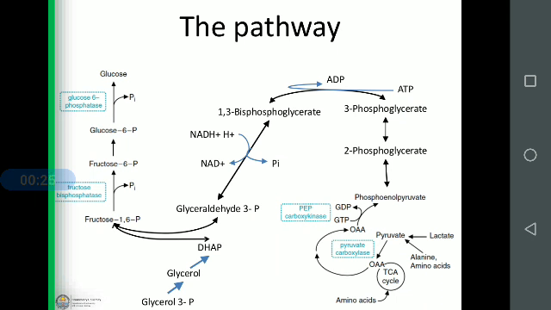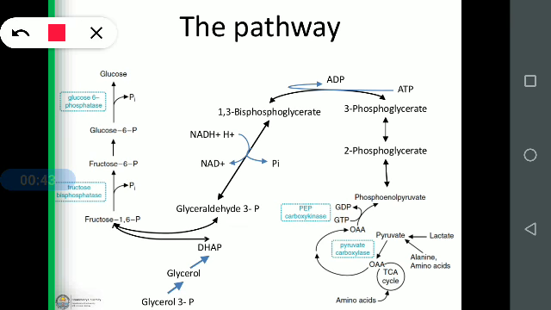But in glycolysis, three irreversible steps are there, so those three steps should be bypassed. For that, alternate enzymes, the other enzymes, will work in this gluconeogenesis pathway. So what are those three steps?